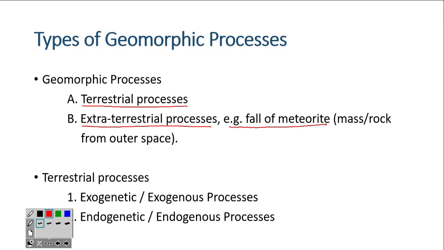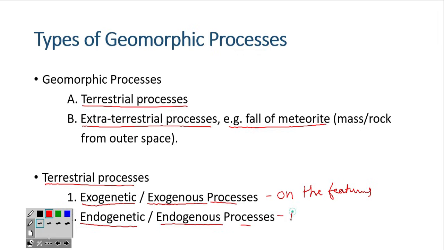That is nothing but extraterrestrial processes. In terrestrial processes, you can see there will be exogenic, we have already discussed this, exogenic or exogenous process, and endogenic or endogenous process. Exogenous is what happens on the surface, or features formed on the surface, or geomorphic changes happening on the surface of the earth.